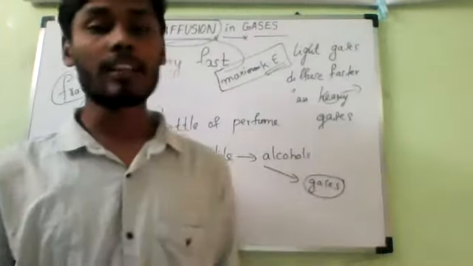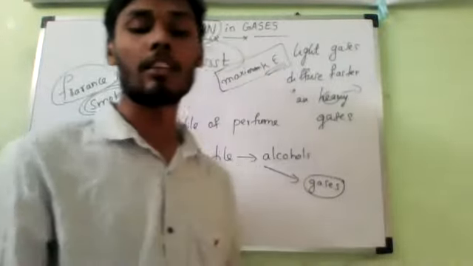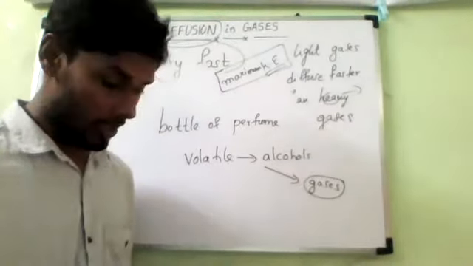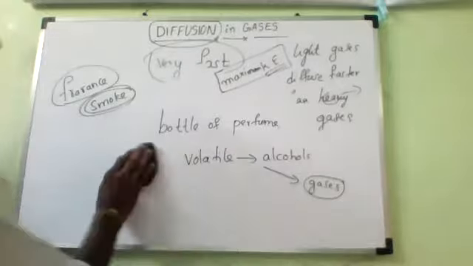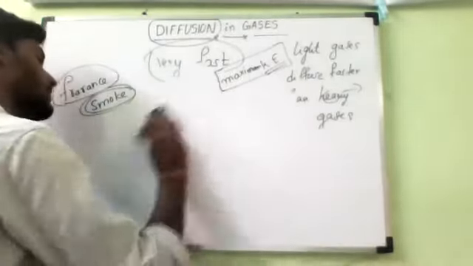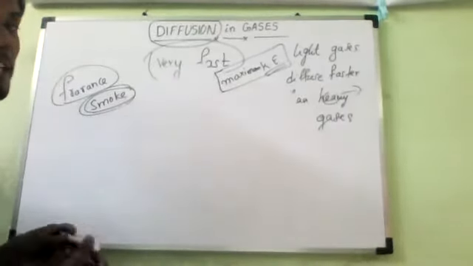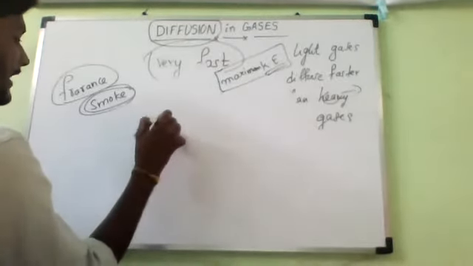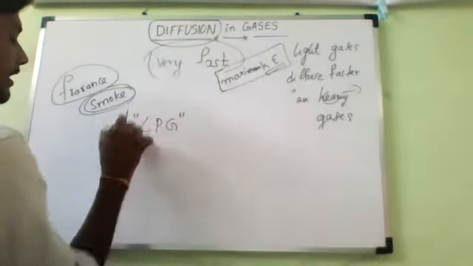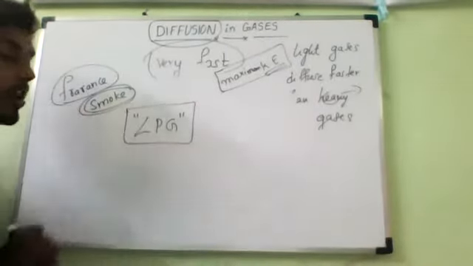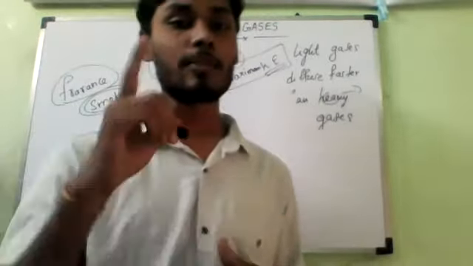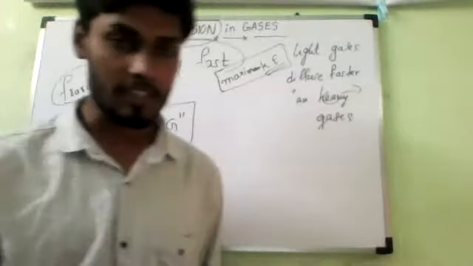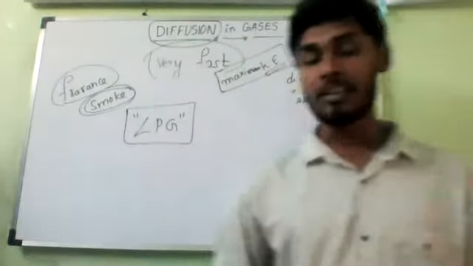So these are all examples of mixing of gases, diffusion in gases. Now, particularly you can see LPG. How many of you know LPG? We have LPG in our home. What is the full form of LPG? Liquefied petroleum gas. Suppose unfortunately our mother forgot to turn off the knob of the gas stove, then we can see that the smell spreads to every part of the room. Immediately we notice it.